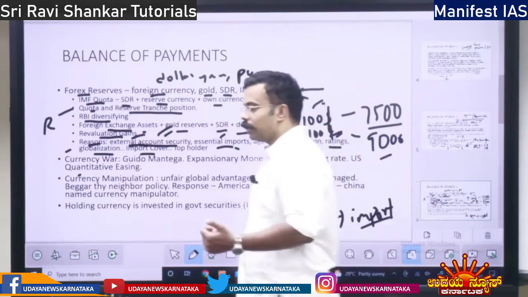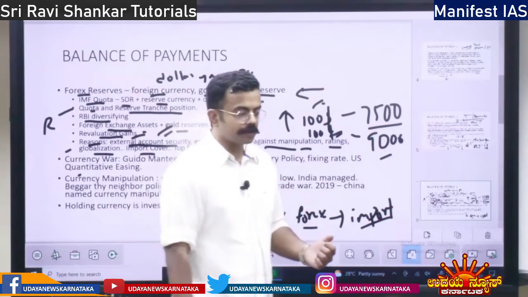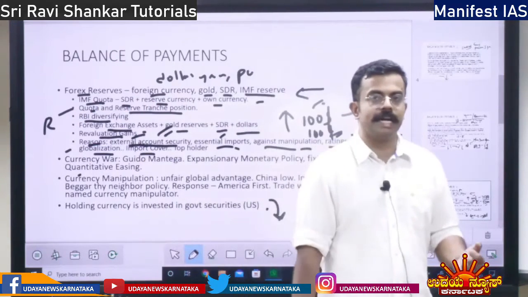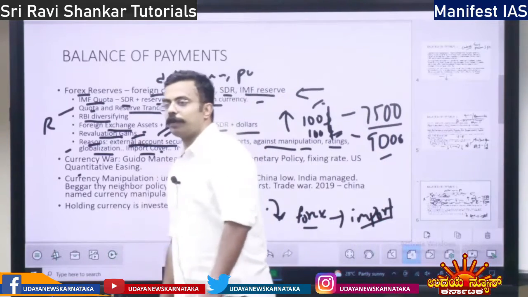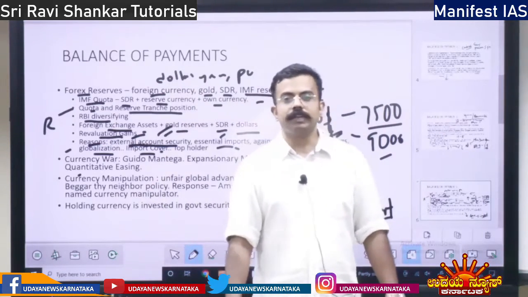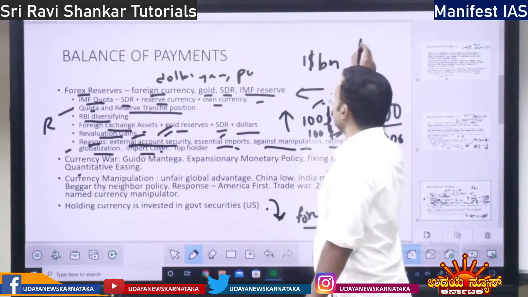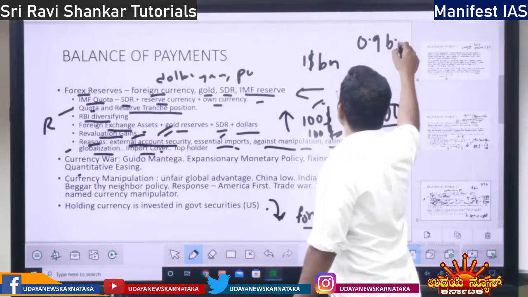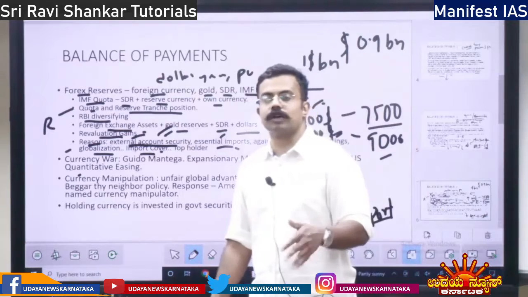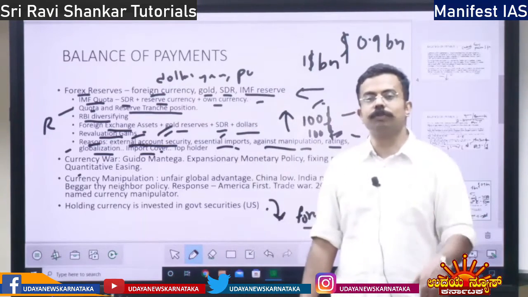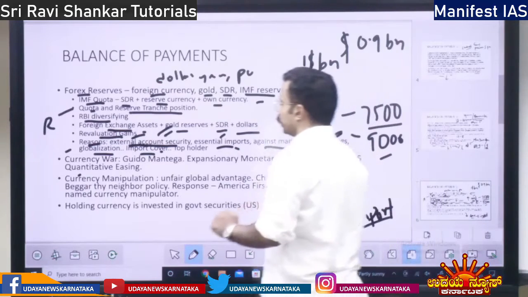You have the concept of the Gulf War. During the Gulf War, suddenly our Forex Reserve depreciated. Our import cover was very less. How much? We just had $1 billion of Forex. Not even 1 billion, $0.9 billion. So our Forex Reserve was very less. We had money just to buy 2 weeks of oil for the country. Right? So that is import cover.